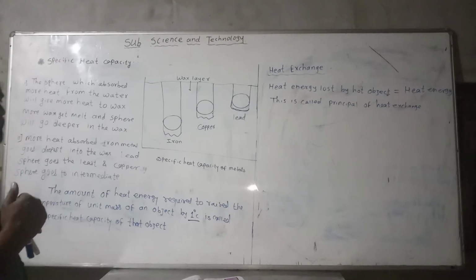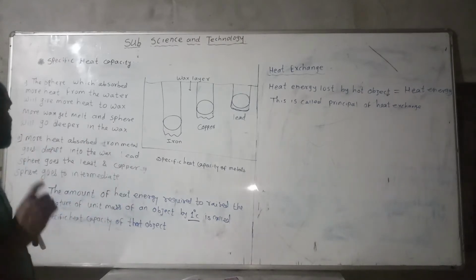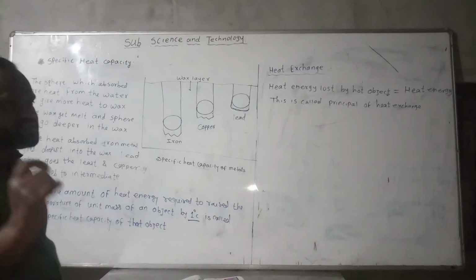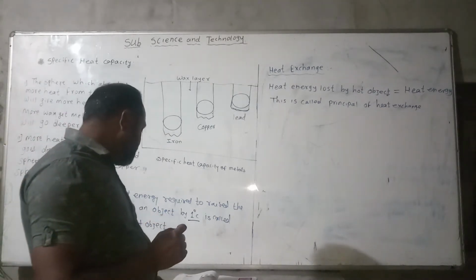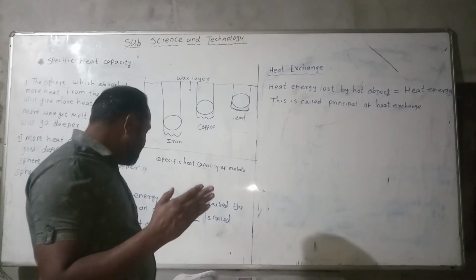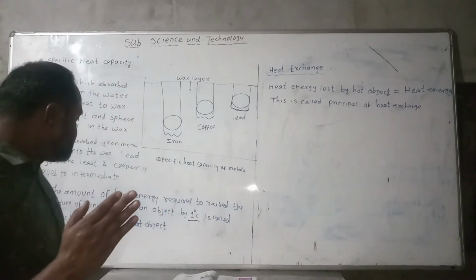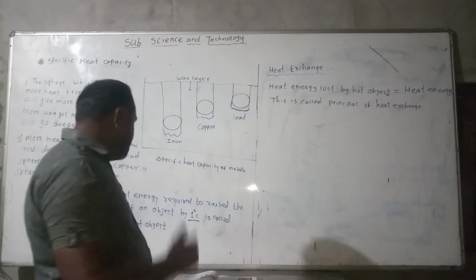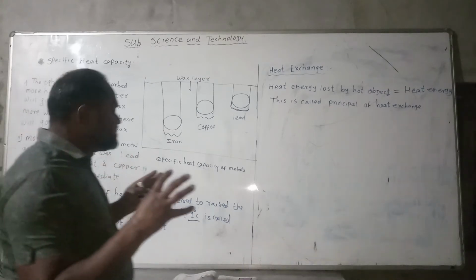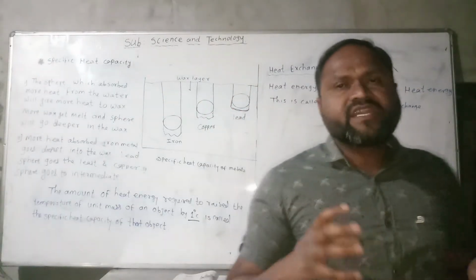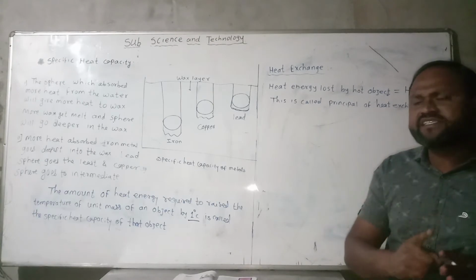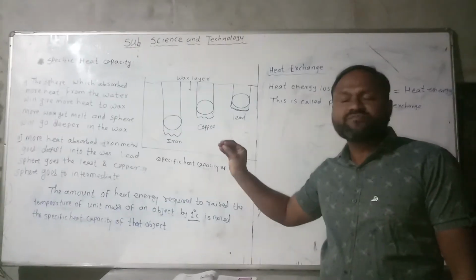And this energy is required to raise the temperature of an object, per unit mass, by 1 degree Celsius, and it is called the specific heat capacity of the object. On page number 68, the specific heat capacities of water, paraffin, kerosene, aluminium, iron, silver and mercury are listed. Specific heat capacity means the amount of heat energy required to raise the temperature of a unit mass of an object by 1 degree Celsius.